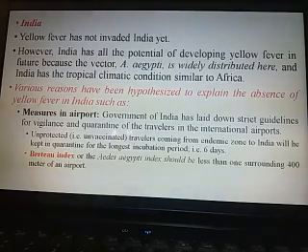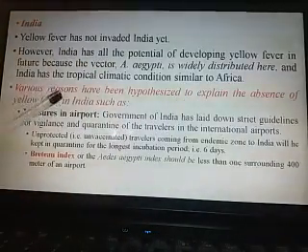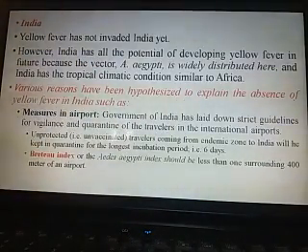The yellow fever virus has not been reported from India. Various reasons have been hypothesized to explain the absence of yellow fever in India, such as measures in the airport. The Indian government has laid down strict guidelines at the airports: whenever any persons travel from South America, West Africa and other related surrounding countries, they should be properly investigated